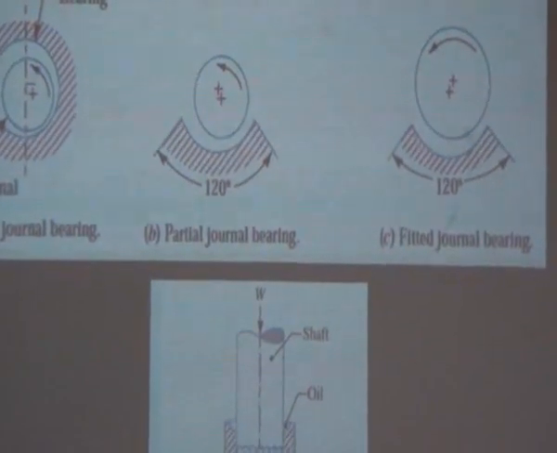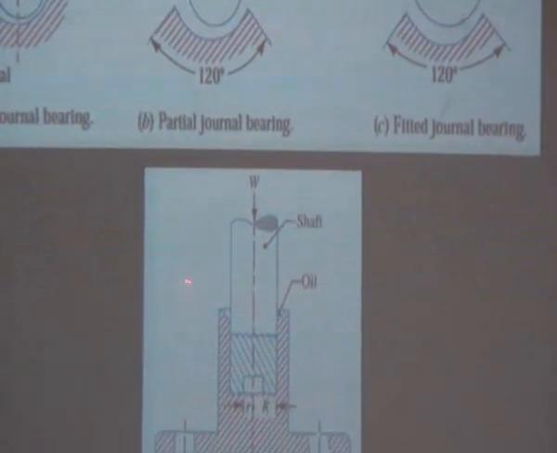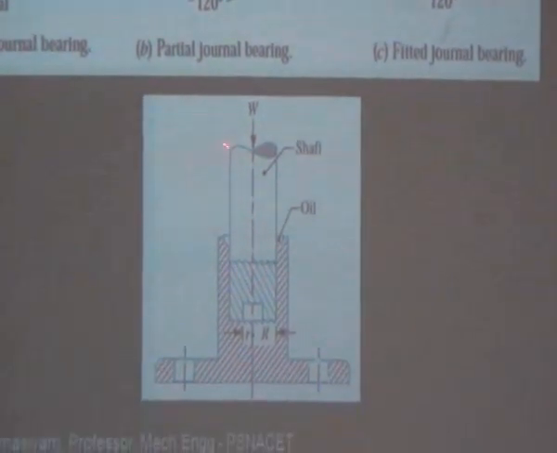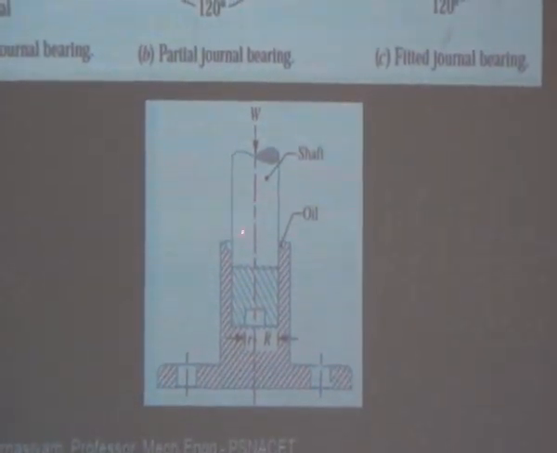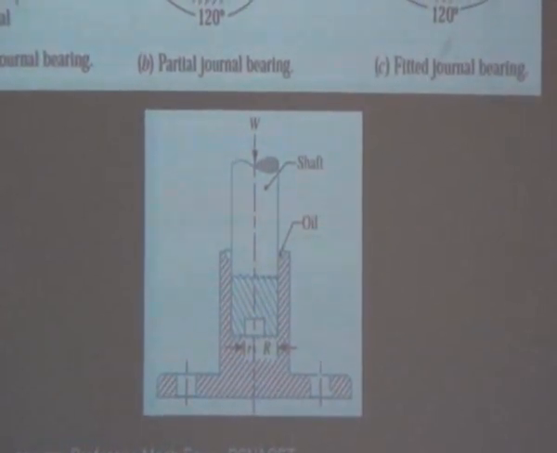Then we can see another type of journal bearing, that is pivot bearing. Pivot bearing is used in, say, screw conveyors.